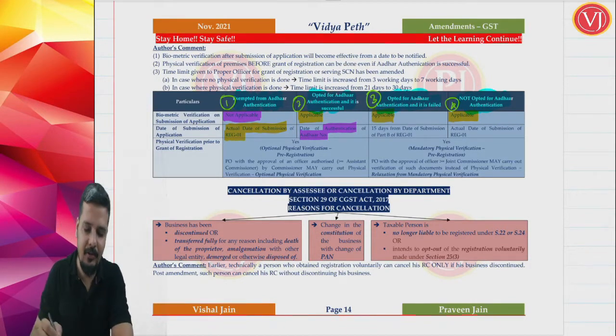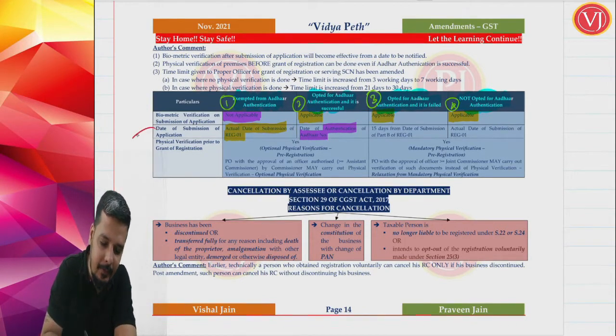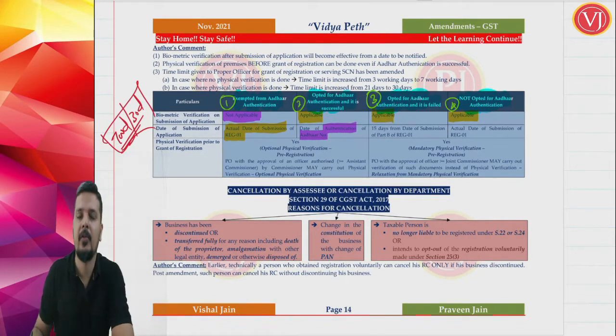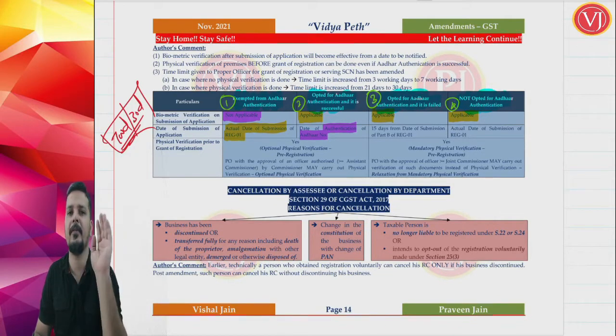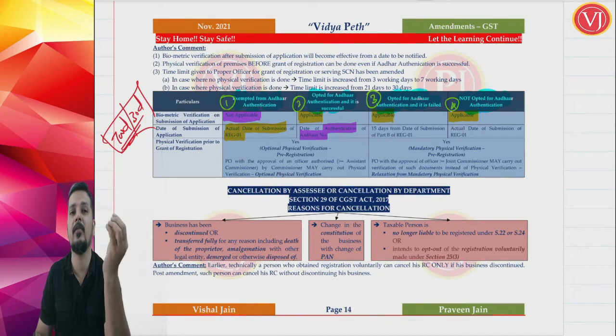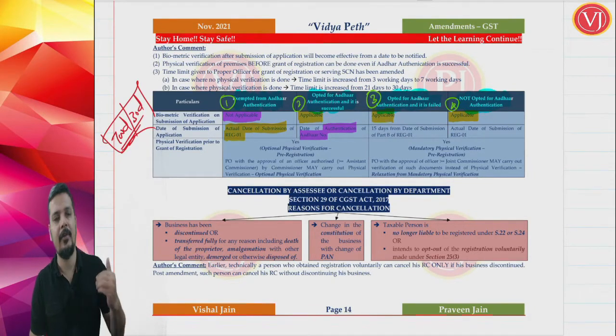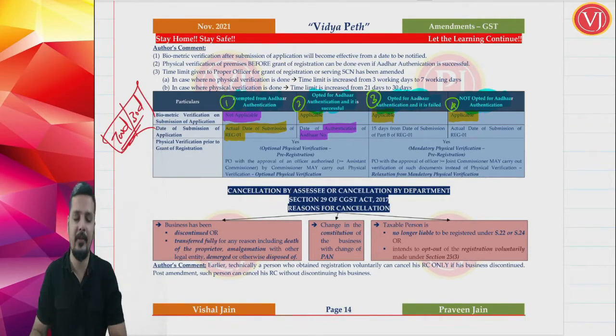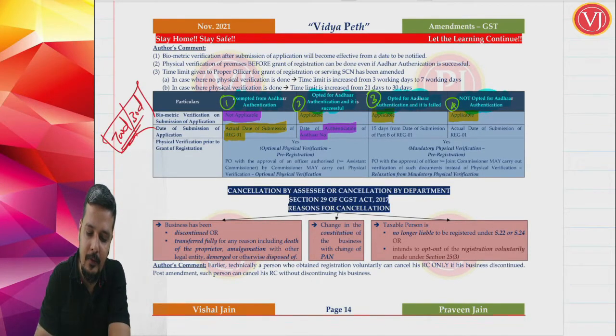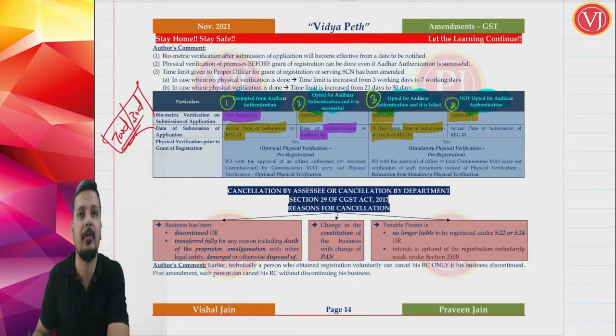See why this date of submission is important, because only from this particular date your 7 working days or 30 days, as the case may be, will start. So when you are exempted from Aadhaar authentication, it will start from the date of actual submission of REG-01. If you are opting and it is successful, it will start from the date of Aadhaar being authenticated, not when you actually submit it. If you are going for Aadhaar authentication and it is not successful, the time limit will start 15 days after the date of submission of part B of REG-01.